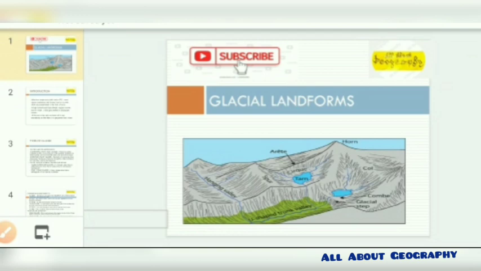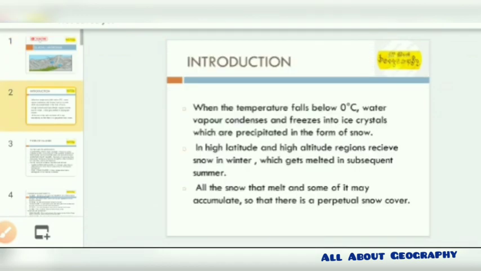And talking about the glacial landform, we are going straight to the topic because it's a very long topic. As the name suggests, it is glacial landforms. It's basically formed when the temperature is lesser than 0 degrees Celsius and the water vapor condenses and freezes into ice crystals. It's then precipitated to form snow.